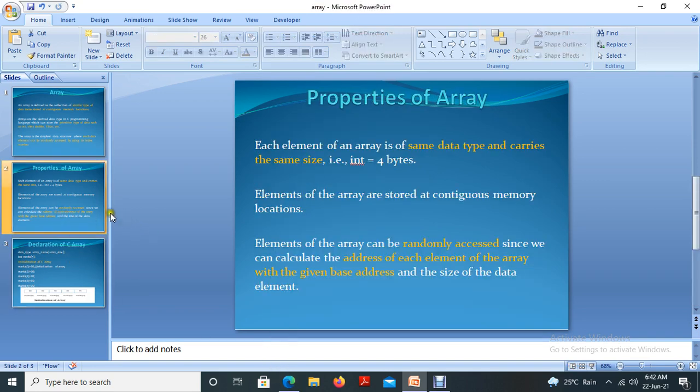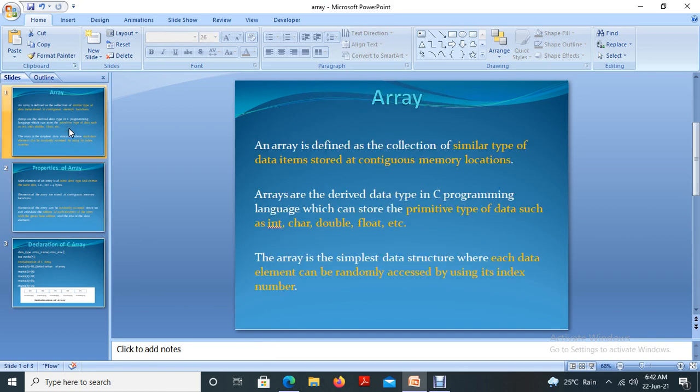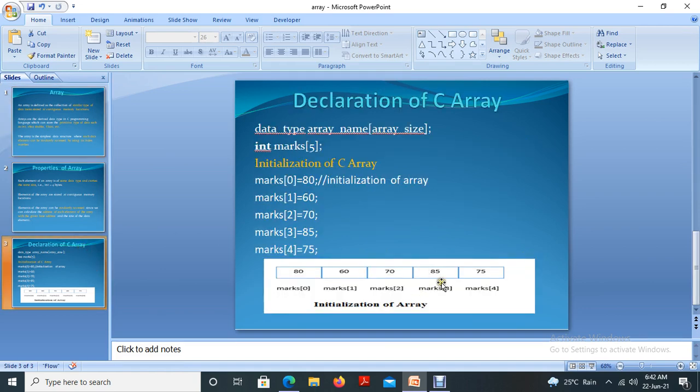Next, these are the concepts that we discussed in the case of an array. An array is the simplest data structure where each data element can be randomly accessed by using its index number. So if we want to access the element 85, then what will we do?